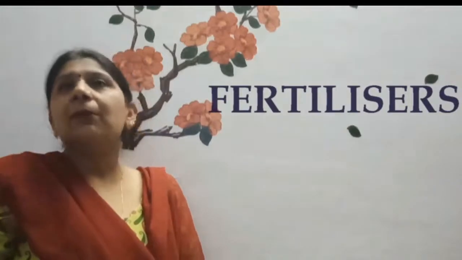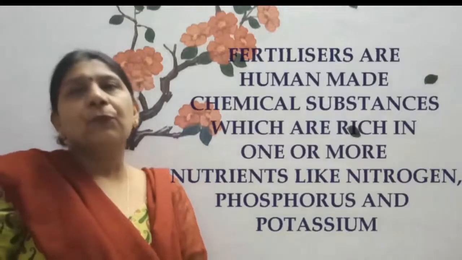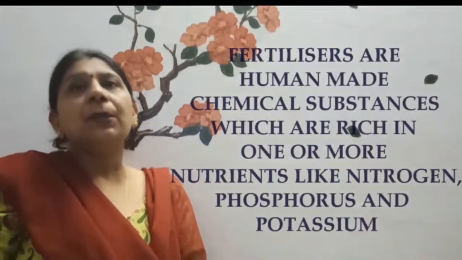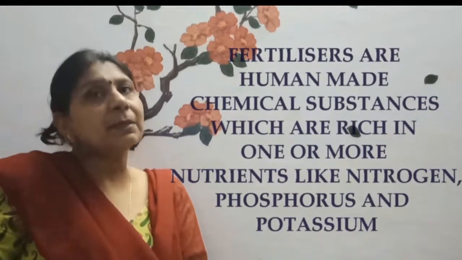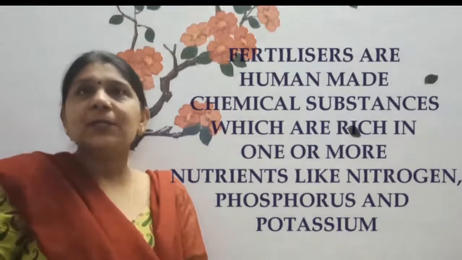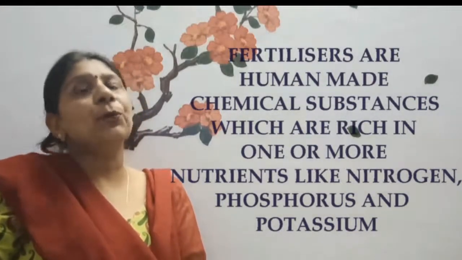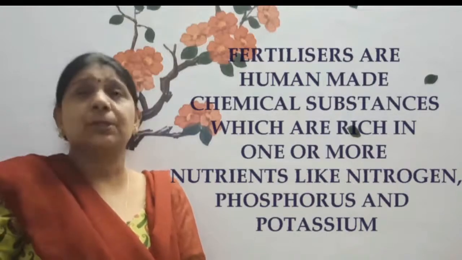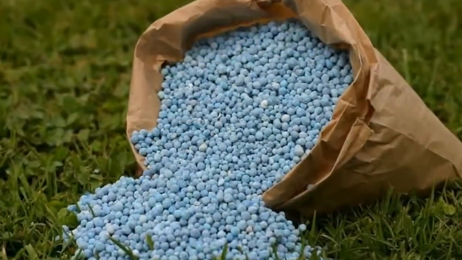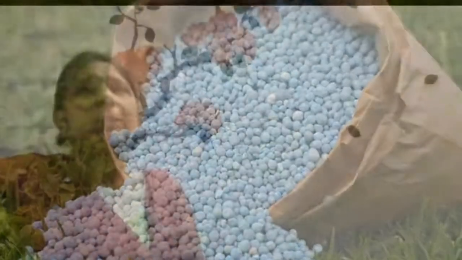Now I will tell you about the fertilizers. What are fertilizers? Fertilizers are human-made chemical substances which are rich in one or more nutrients like nitrogen, phosphorus and potassium. Fertilizers are produced in factories.